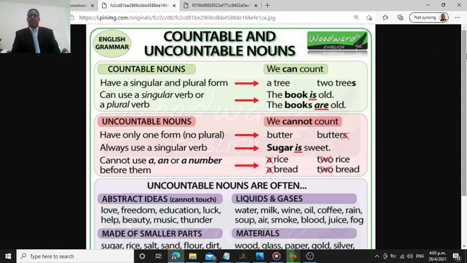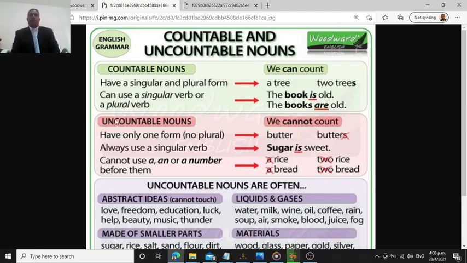The next section that we have is basically how you put them in a sentence: countable and uncountable nouns. Now that we got some information about countable nouns and nouns, it's good to know how they go inside a sentence. Countable nouns have a singular and plural form. A tree, two trees. The book is old, the books are old, and so on. You can use a singular verb or a plural verb.